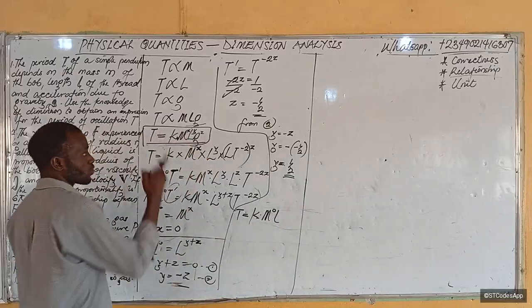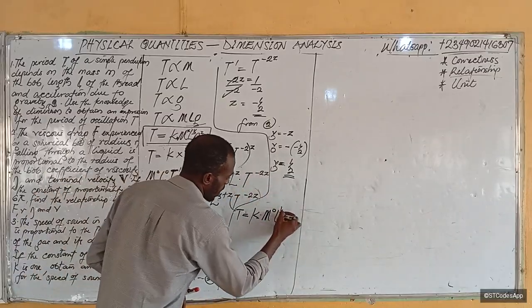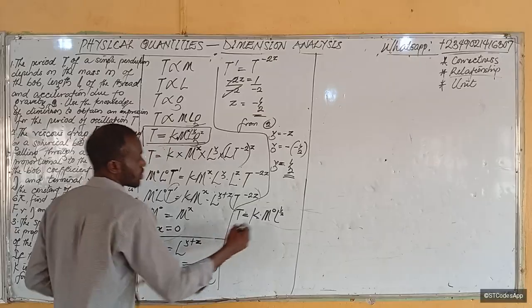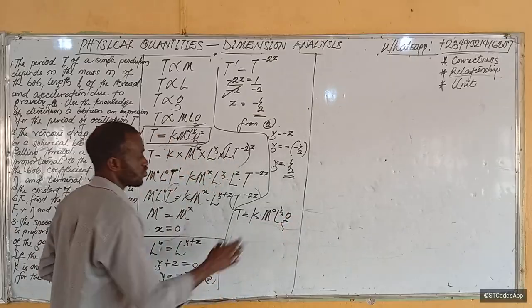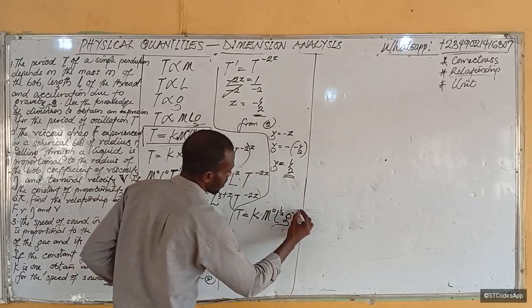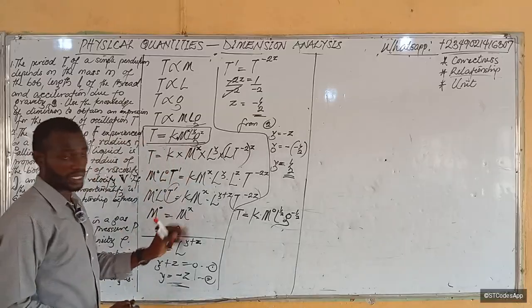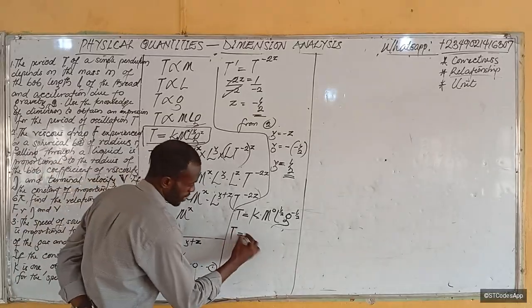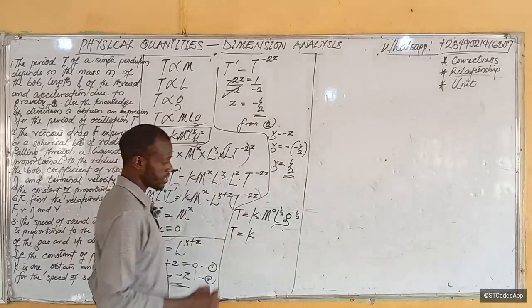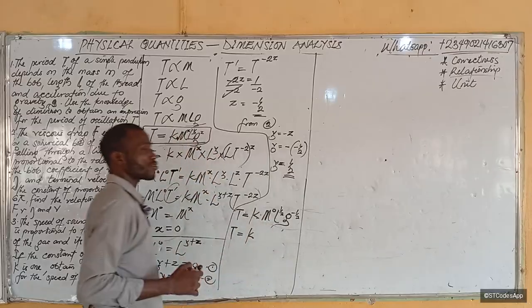L raised to the power y. What is y? y is half, so L is raised to the power half. g is raised to the power z. What is z there? z is negative half. You see where I'm arranging it now? So therefore, from here we have t equal to k times m, which is 1, so it is still k. Now, L is raised to the power half.